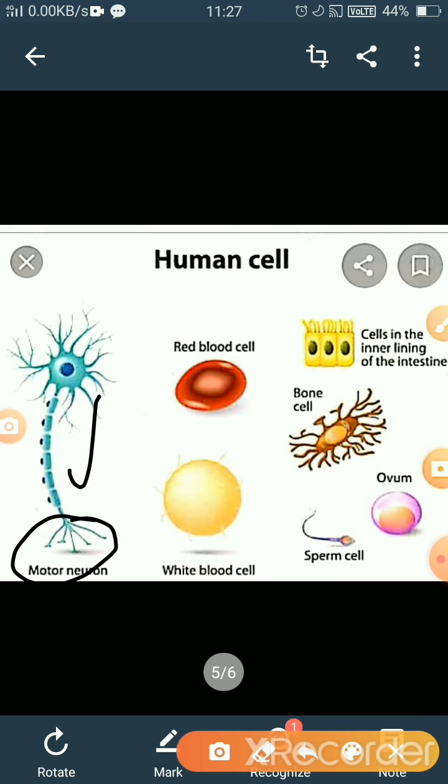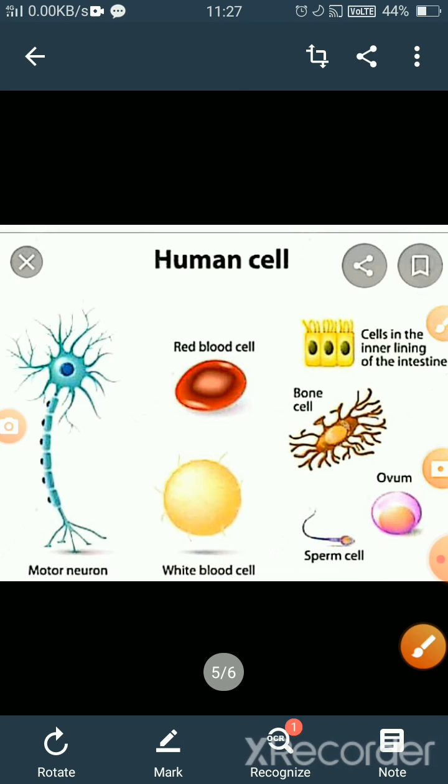Similarly, red blood cells are oval in shape, and white blood cells are spherical. These are intestinal cells, bone cells, sperm cells, ovum, and muscle cells also, which are spindle shaped and pointed at the end. So from here we see that different cells have different shapes and different sizes. Similarly, they perform different functions also.